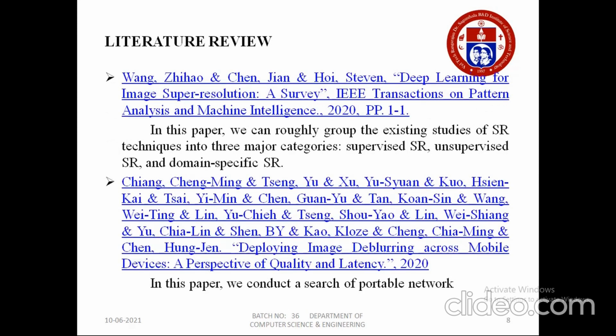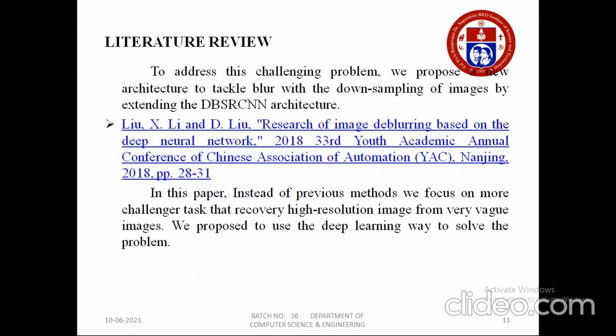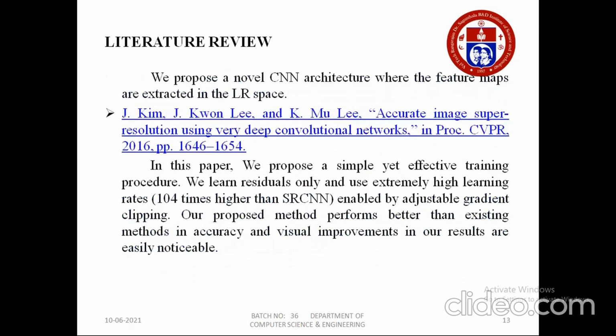Here are some reference papers regarding our project. And the hyperlinks of our references are attached.